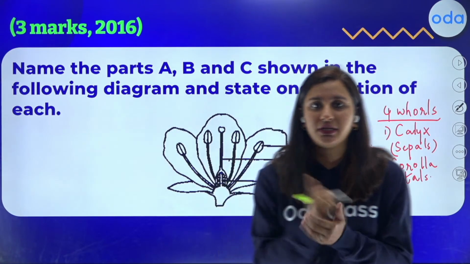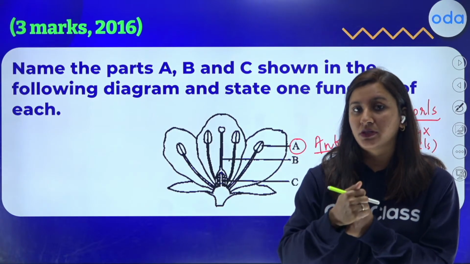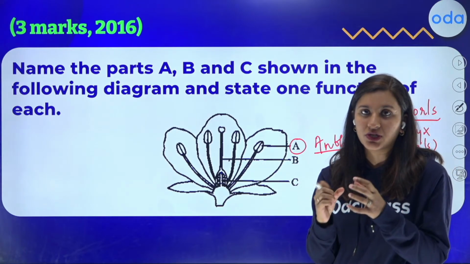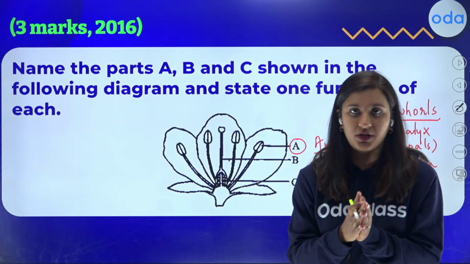So these are non-essential. Why is it non-essential? Because it is not really helping in the process of reproduction, right? They are there, they have a particular function definitely, but they do not contain the male or female gametes or the reproductive units.